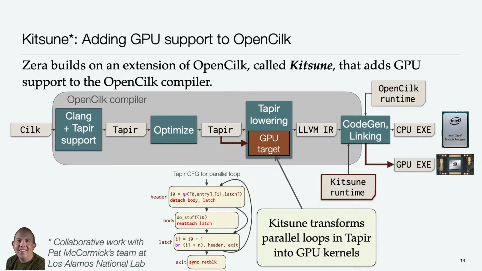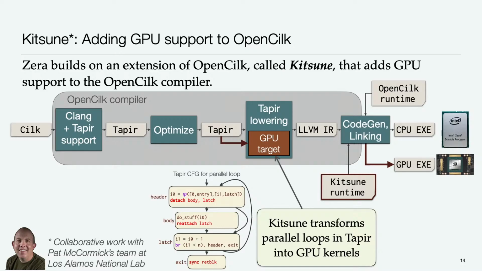thereby unlocking the compiler to do all kinds of useful transformations on parallel code. Now, to actually accelerate these things, especially on GPUs, Xera builds on another extension to OpenCilk called Kitsune, which we've been developing in collaboration with Pat McCormick's team at Los Alamos for the past few years. Kitsune essentially adds GPU support to the OpenCilk compiler.